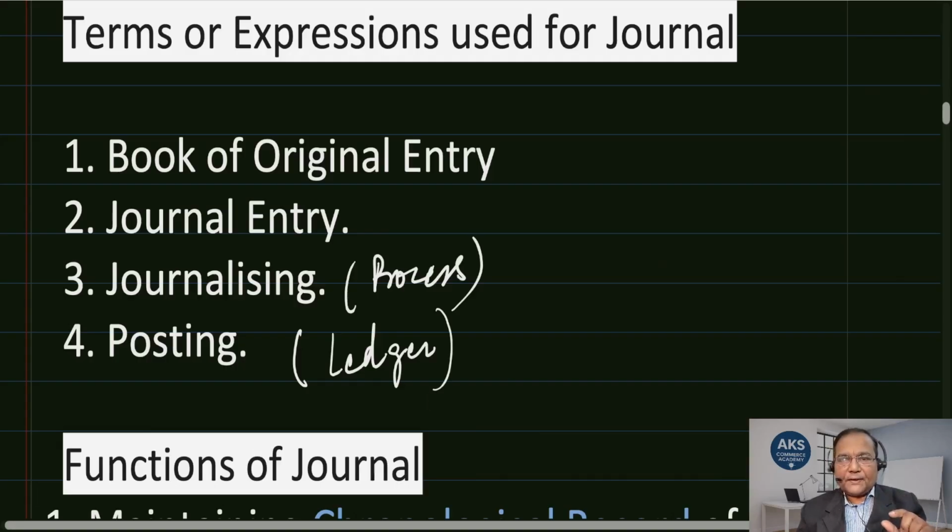Every specific account is going to be prepared, and each account will give us the total balance that particular account has once we close it. The process of taking the reference of a journal entry and putting it into the specific ledger account is called ledger posting. So this also we will learn.